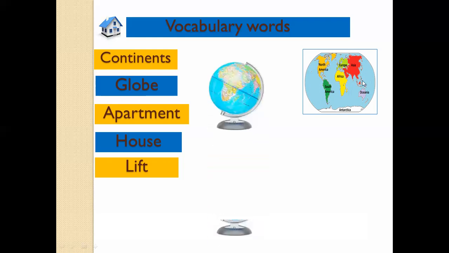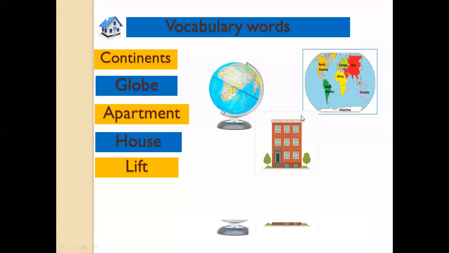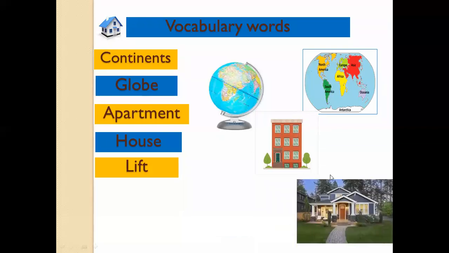Then we have a globe. This is called a globe, which tells us different places on our earth. It is like a map. We can rotate it and see different countries on the globe. Then we have an apartment building, a building in which there are different flats on different floors. They are called apartment buildings, Imara.